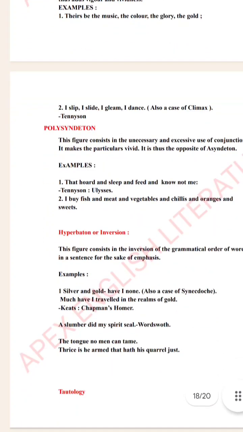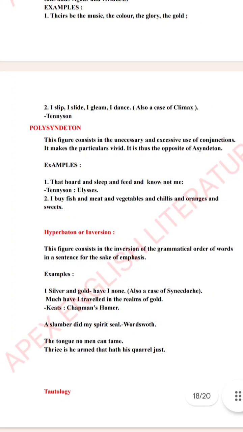Then you have hyperbaton or inversion. This figure consists in inversion of the grammatical order of words in a sentence for the sake of emphasis. Silver and gold have I none. Much have I travelled in the realms of gold. A slumber did my spirit seal.